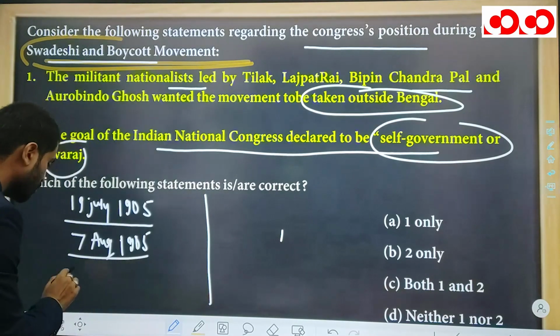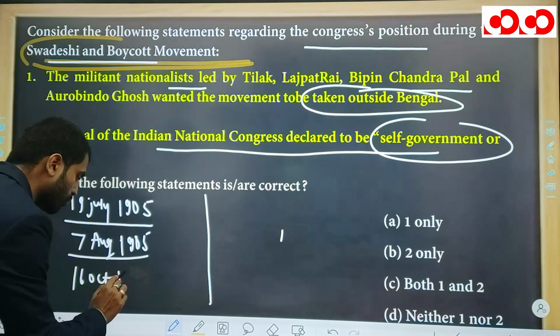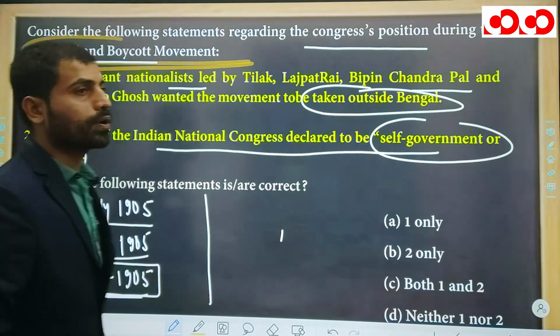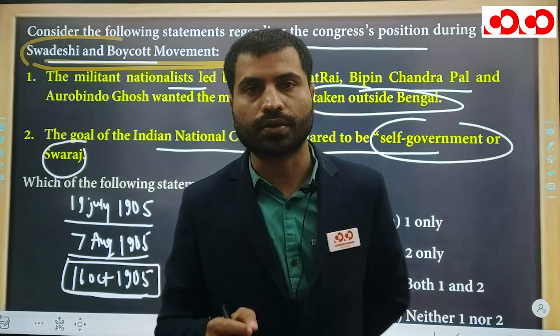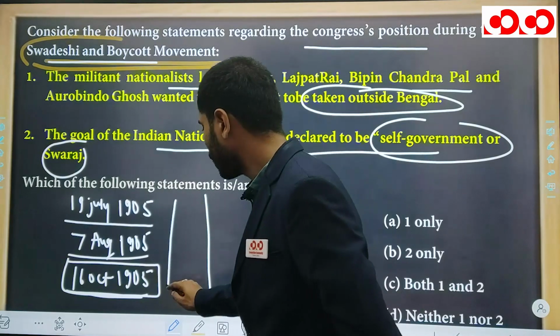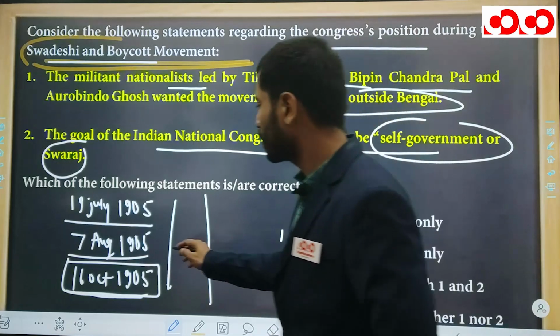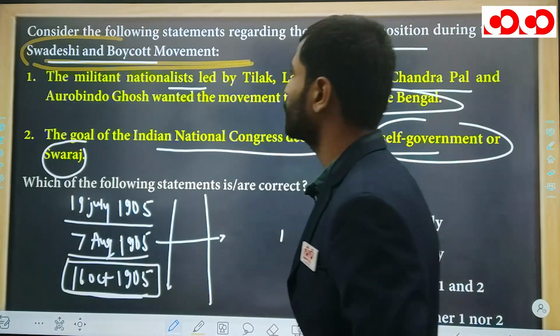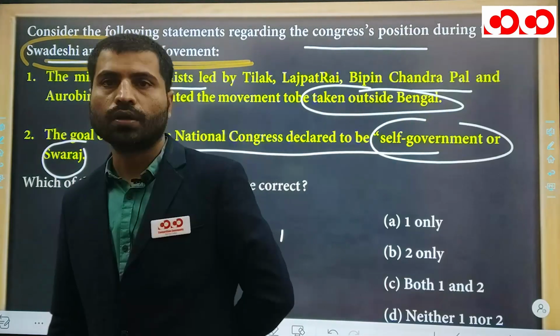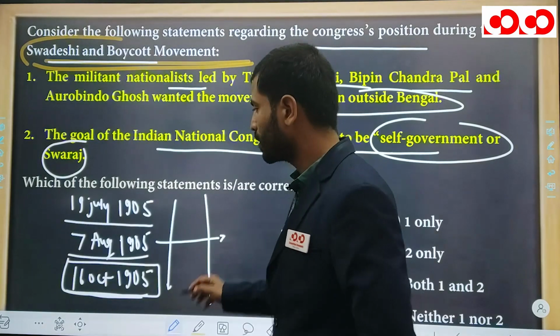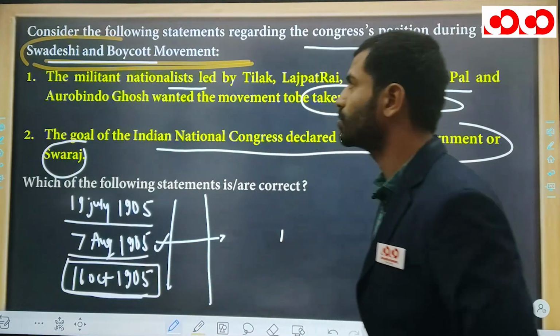Next, on 16th of October 1905, is the day when the partition of Bengal was actually enacted. So remember, these three dates are very important from partition of Bengal. The venue was Calcutta in Town Hall, and the date, remember, 7th of August 1905.